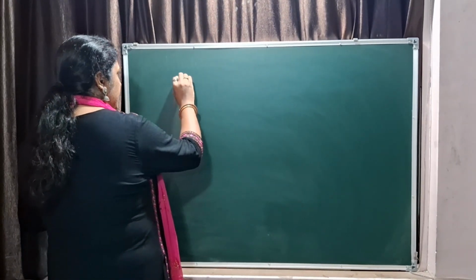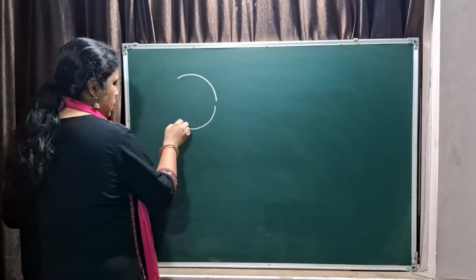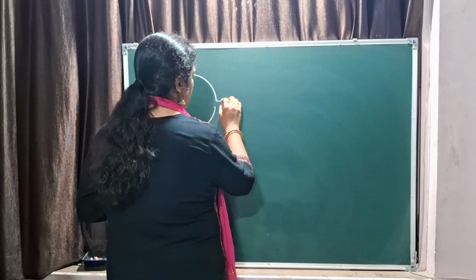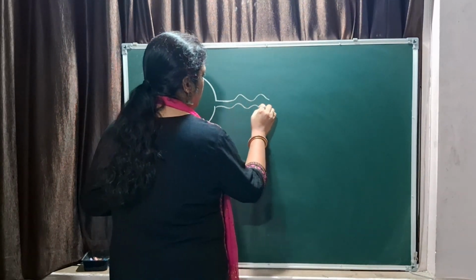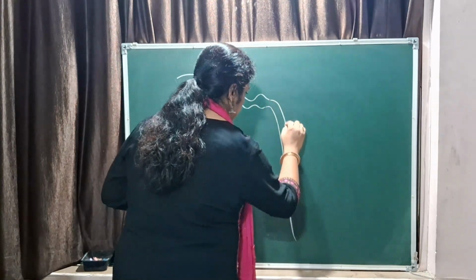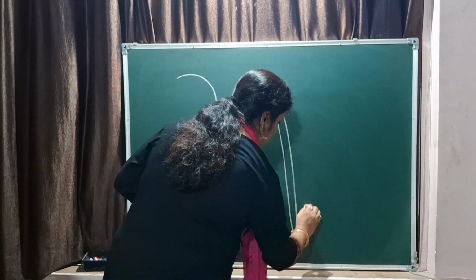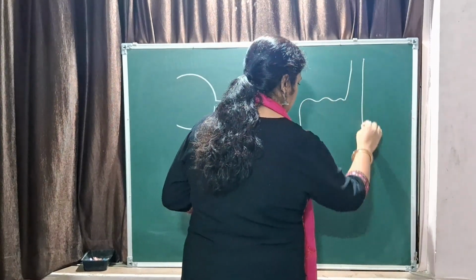So, now when you talk about the diagram of nephron, it's a very easy diagram that you need to know, okay? Draw a cup and you have actually a very convoluted structure followed by a loop of Henle, and then you have got the collecting duct.